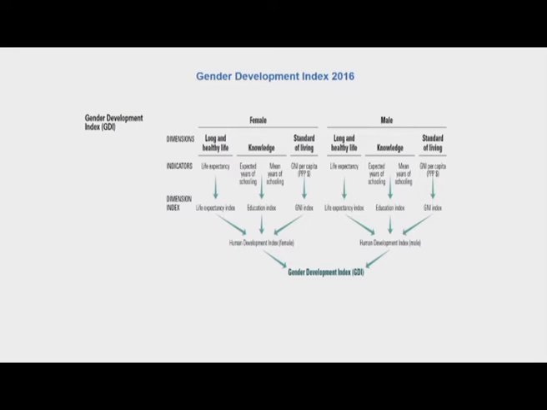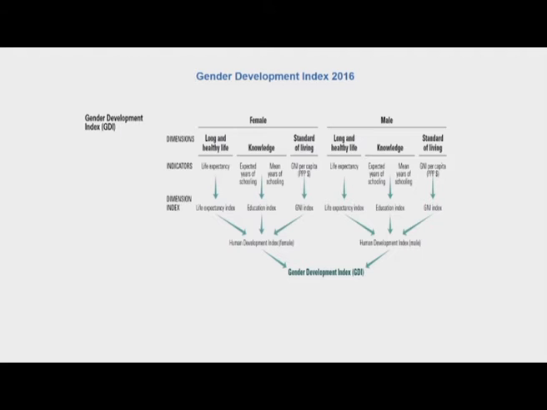So, if you look at the dimensions here, the dimensions are the same: long and healthy life, which is equivalent to longevity or the duration that women and men live; knowledge, the education dimension; and income or the standard of living dimension. Similar, the same dimensions for men. Indicators: for long and healthy life, life expectancy; for knowledge, expected years of schooling and mean years of schooling; and for standard of living, the GNI per capita in purchasing power dollars.